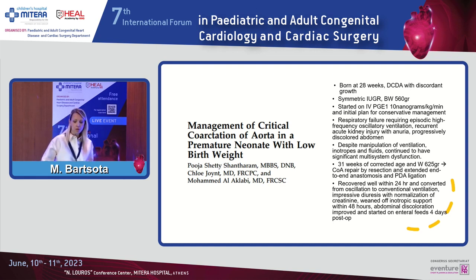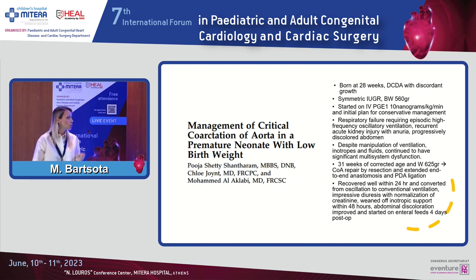That was a premature baby born at 28 weeks. It was DCDA, extremely low birth weight, 560 grams, IUGR. Of course, initially the team's approach was to start the baby on IV prostaglandin infusion and wait as long as possible. But this baby had a very stormy neonatal period with significant respiratory failure requiring episodic high-frequency oscillator ventilation, recurrent acute kidney injury with anuria, and a progressively discolored abdomen. And despite all the optimal medical management, they couldn't improve the baby.